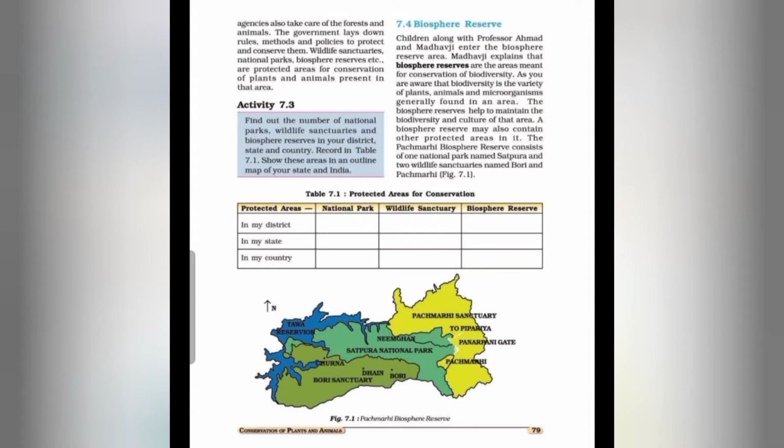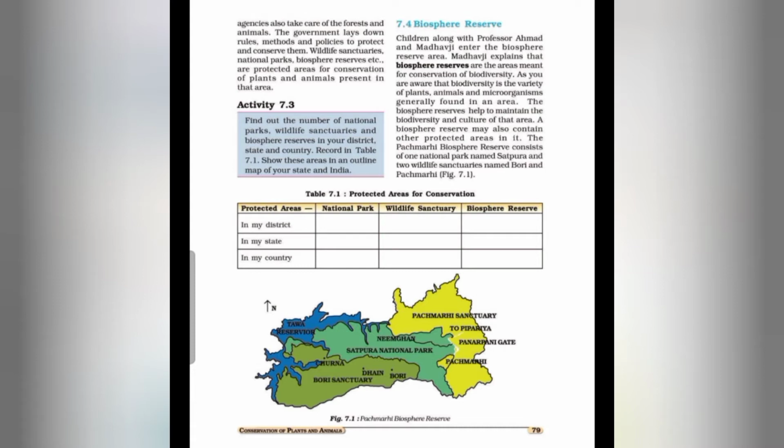Children along with Professor Ahmed and Madhavji entered the biosphere reserve area. Madhavji explained that biosphere reserves are the areas meant for conservation of biodiversity. As you are aware, biodiversity is the variety of plants, animals and microorganisms generally found in an area.